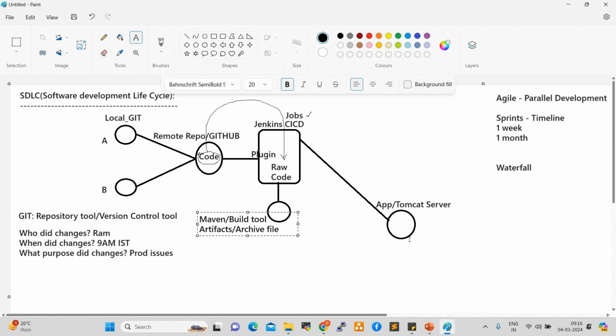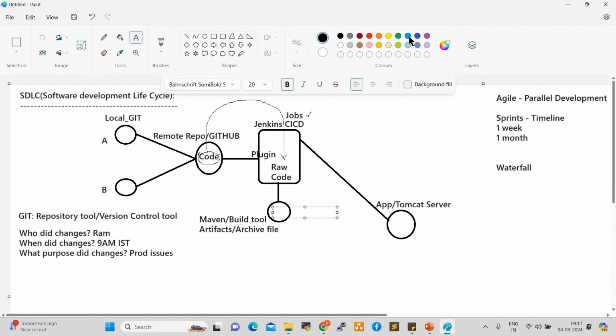So Jenkins will take the raw code. Raw code will not be understood by application servers. That is why we are integrating one more tool, which is Maven. Maven is a build tool which will generate artifacts. Artifacts are nothing but archive files, like a zip file, binary file. So that war file, zip file, whatever file is generated by Maven, we can push to the application server and deploy in the application, right?